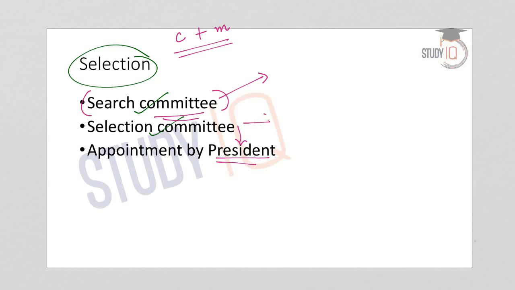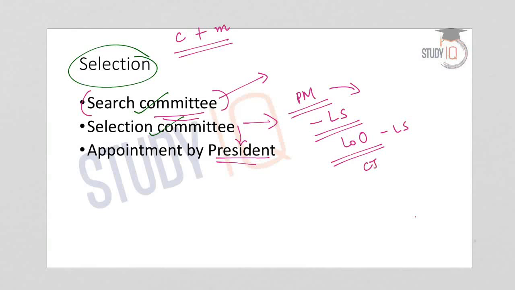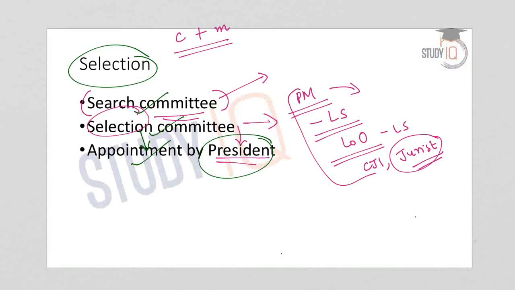Now coming to the selection committee, the Lokpal selection committee is headed by the Prime Minister and the other members include the Speaker of Lok Sabha, the Leader of Opposition in the lower house, that is the Lok Sabha, the Chief Justice of India, and also an eminent jurist who would be nominated by the President or any other member. This is the composition of the selection committee for Lokpal, and it will finally recommend the names to the President, who will make the appointment of the members and the chairperson of the Lokpal.